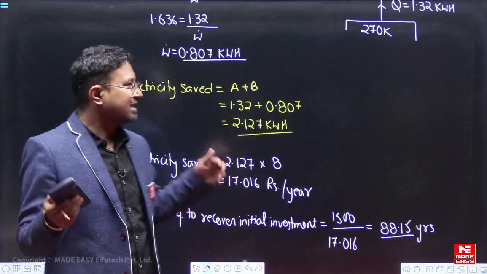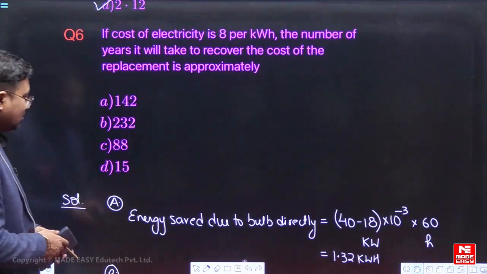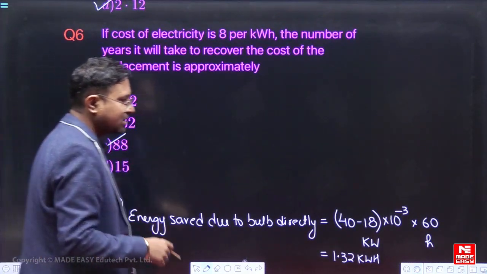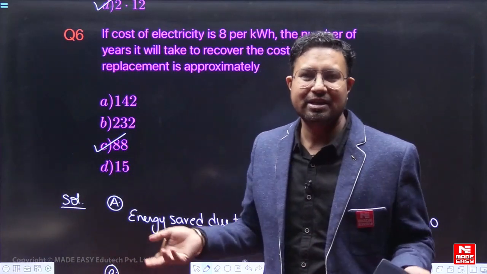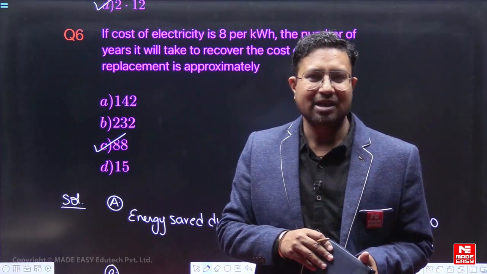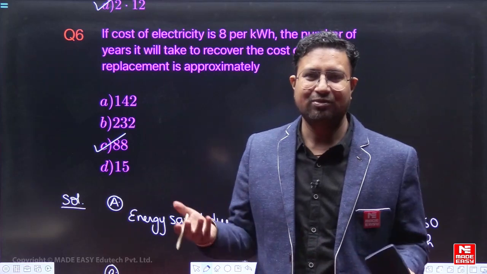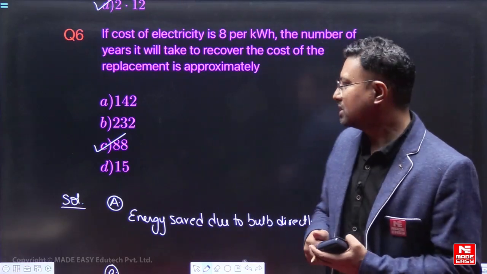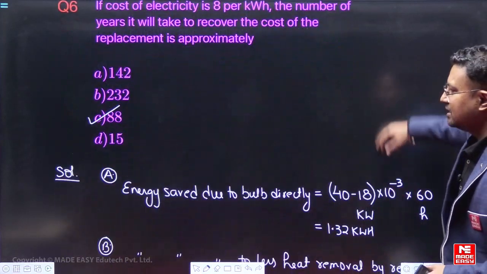So let us see which option it is. C. So more than 88, that is almost, this is the best possible option. So more than 88 years are required. So are we going to consider this as our option that we have to replace this? No, obviously it does not make any financial sense to do this. So this is our answer. So the answer is D and C.